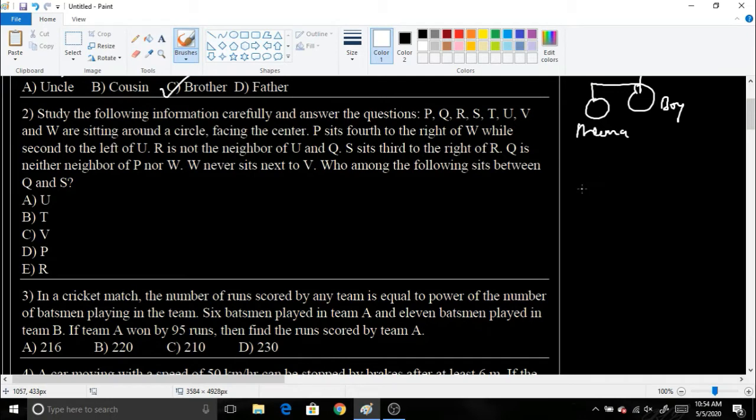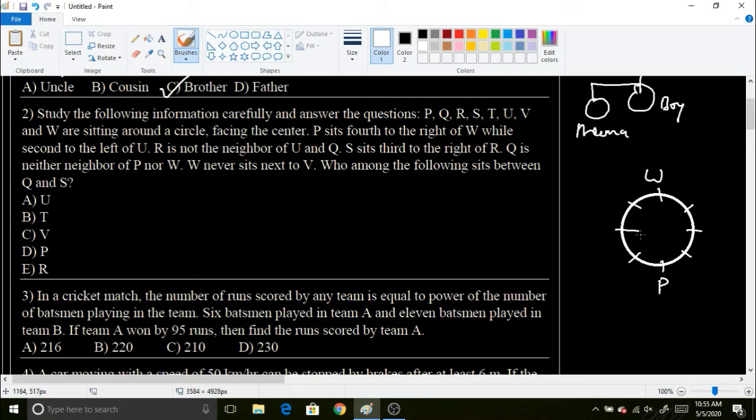Next question. Study the following information carefully and answer the question. P, Q, R, S, T, U, V, and W are sitting around a circle. So we have to make a circle over here, and there are 8 persons, so we will draw 8 places, right? P sits fourth to the right of W. Let's say this is the place of P, which makes W's place here. W must be sitting here. That's how P will be the fourth to the right of W,